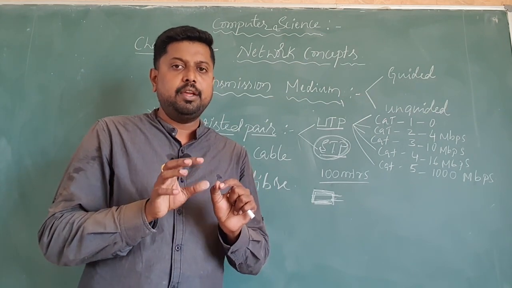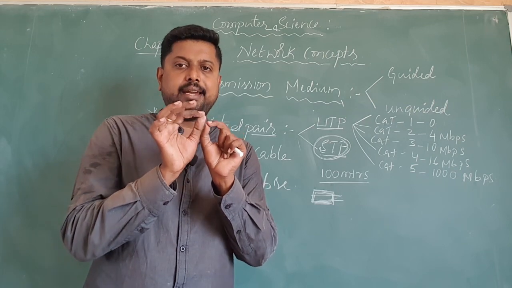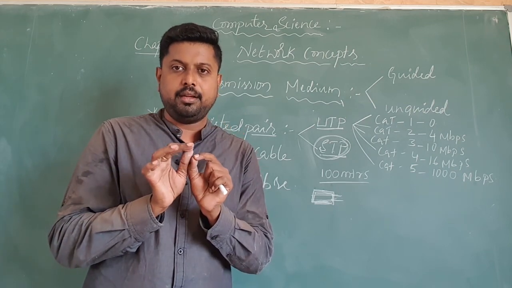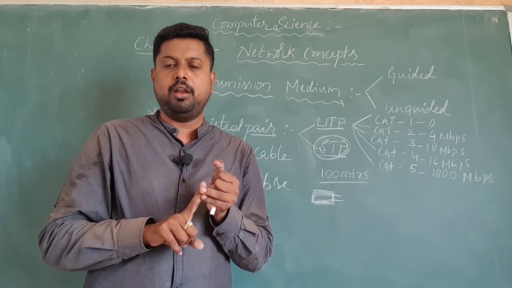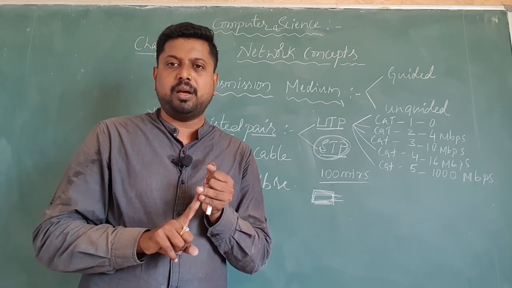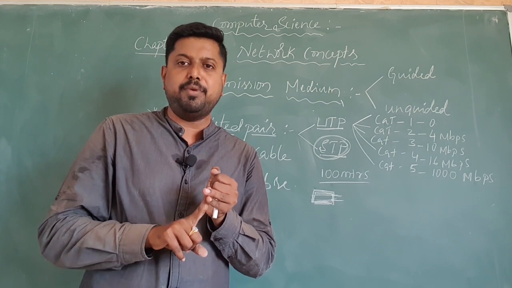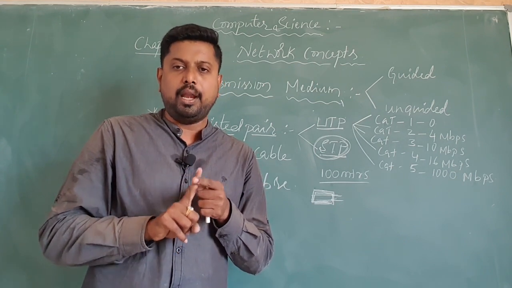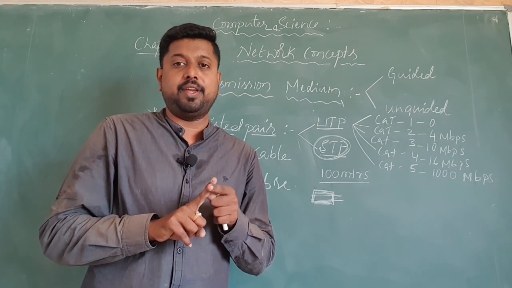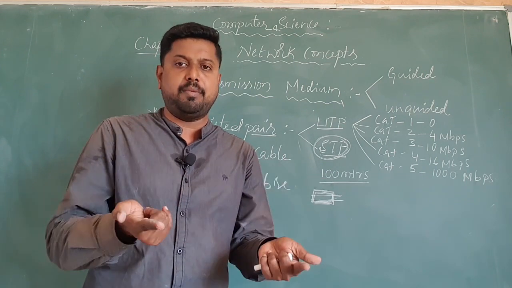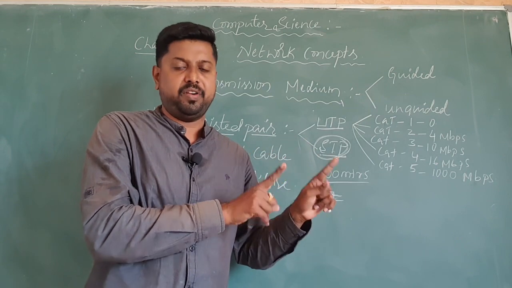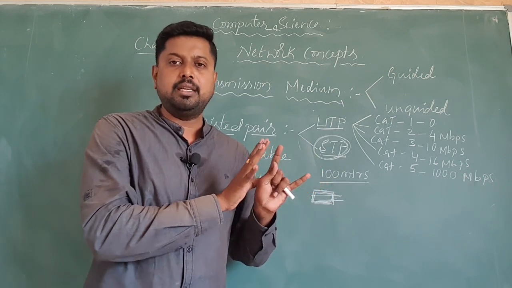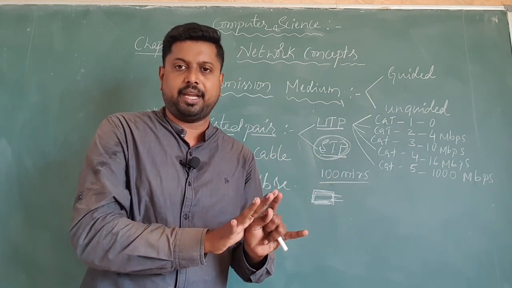Here you have to understand one particular thing. Either shielded or unshielded twisted pair cable, both types of cable will support a maximum of 100 meters, and usually we are not at all using these types of cables for more than 100 meters because they will not support higher bandwidth. So this is the major disadvantage of the twisted pair cable.